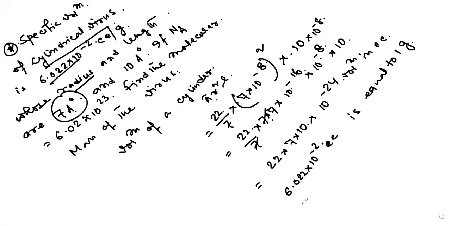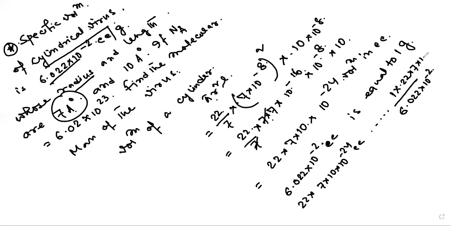Now 22 multiplied by 7 into 10 to the power minus 24 cc is how many gram? You can do the calculation here. 1 divided by 6.022 into 10 to the power minus 2 multiplied by 22 into 7 into 10. Okay, this is the weight of one virus molecule.